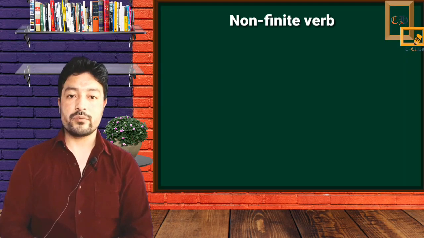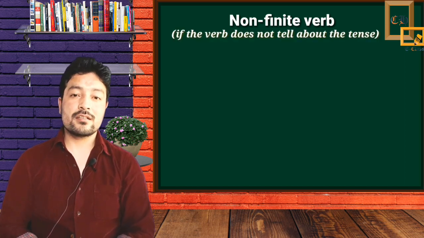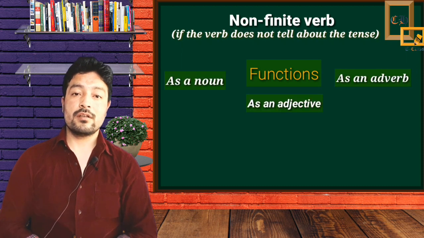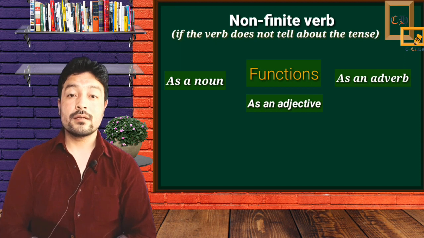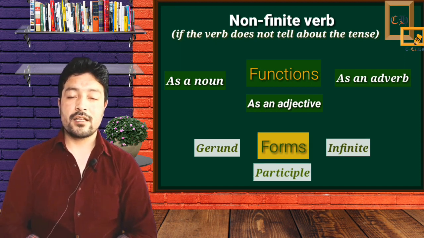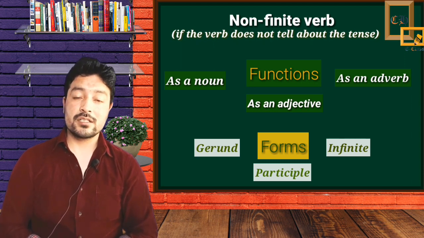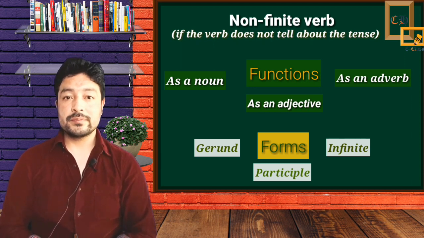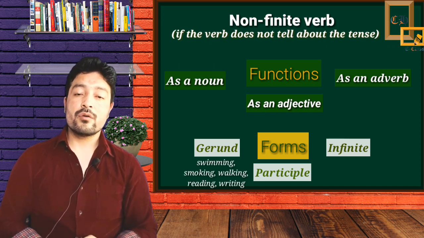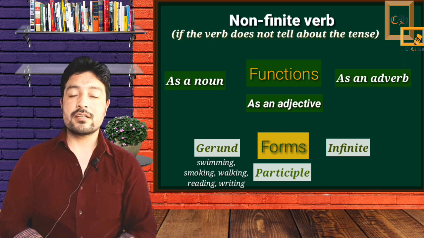Let's know about the non-finite verbs. If the verb doesn't tell about the tense, then it is a non-finite verb. A non-finite verb functions as a noun, as an adjective, and as an adverb in a sentence. It again has 3 forms: gerunds, participles, and infinitives. Gerunds are formed by adding ing to the base form of the verb. For example, swimming, smoking, walking, reading, writing, etc.